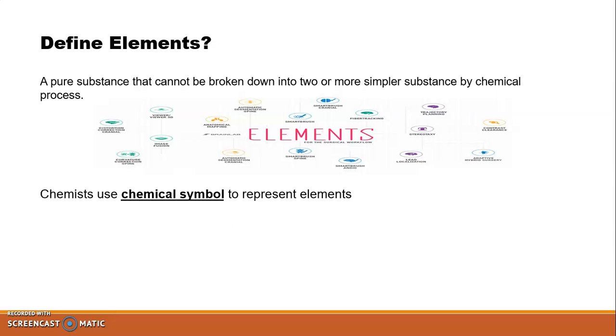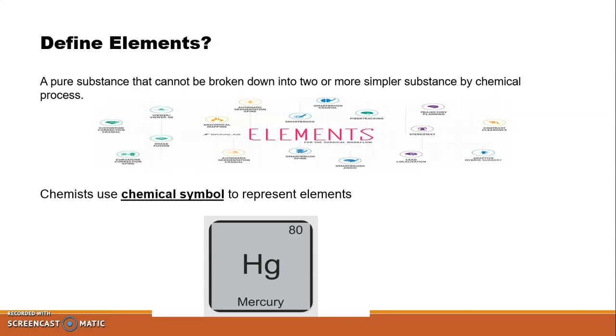Chemists use chemical symbols to represent elements' names. For example, we have mercury. The symbol for mercury is Hg.